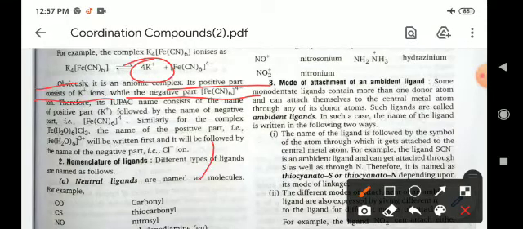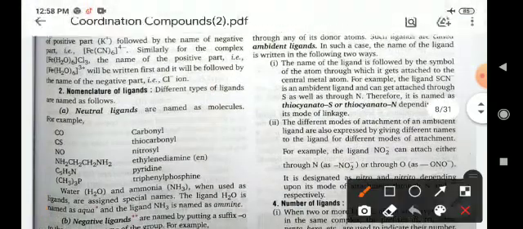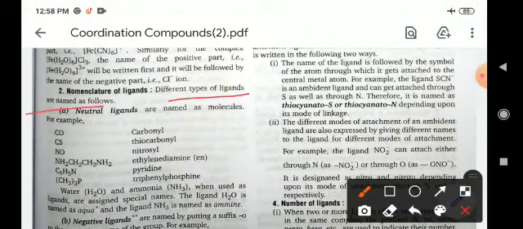Now, nomenclature of the ligands. Different types of ligands are named as follows. Neutral ligands take the name of the molecules, for example CO is known as carbonyl, CS thiocarbonyl, NO nitrosyl, NH2CH2CH2NH2 ethylenediamine, and C5H5N is known as pyridine. These are known as neutral ligands because they have no positive or negative charge.